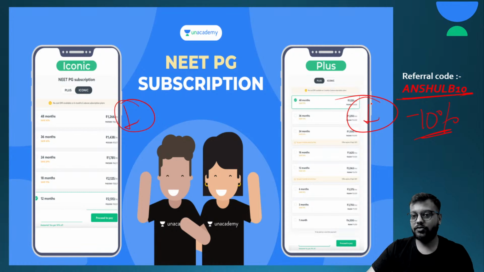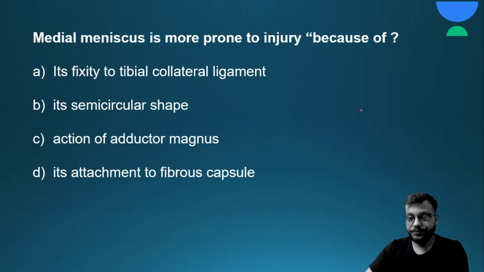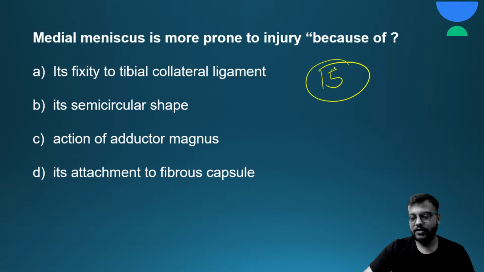So let's start today's session about INICET. Let's crack INICET with an academy. Okay, so first question is, medial meniscus is more prone to injury because of. After every question I'll give you 15 seconds to give the correct answer according to you. You can type in the live chat box, or if you have any doubt, you can also type in the live chat box. Okay, so here are your 15 seconds.